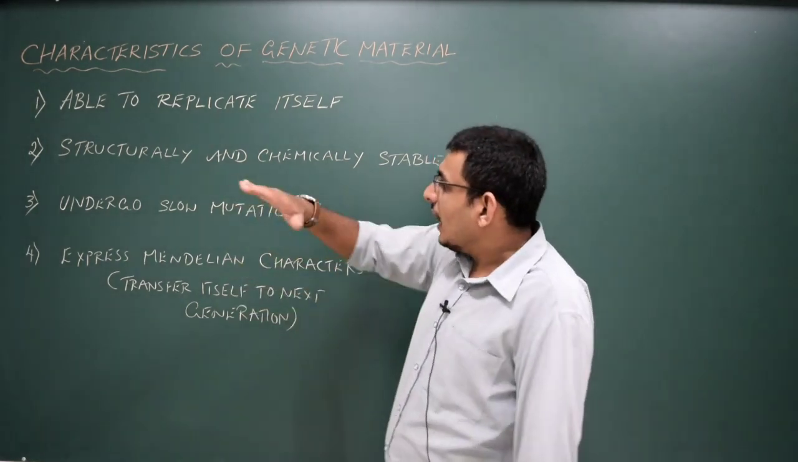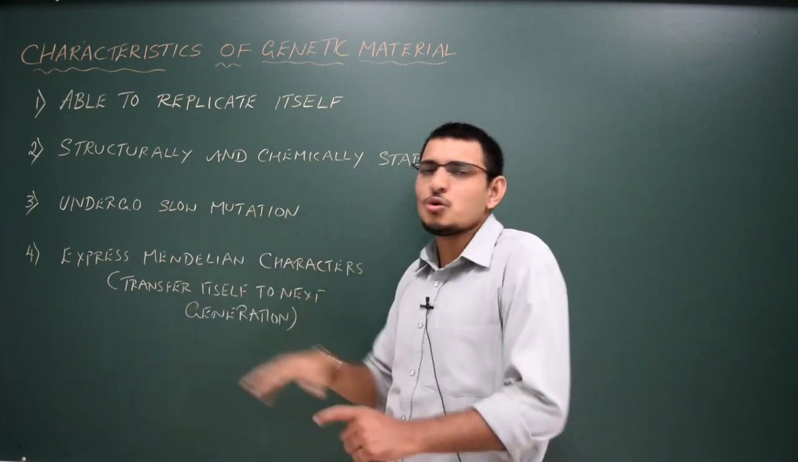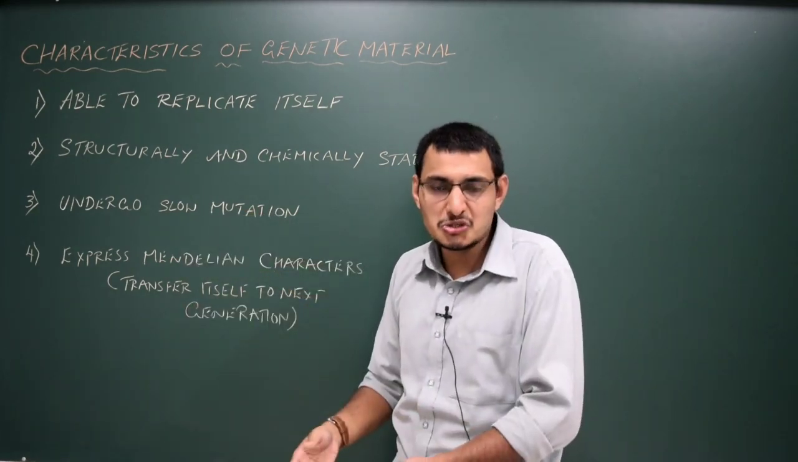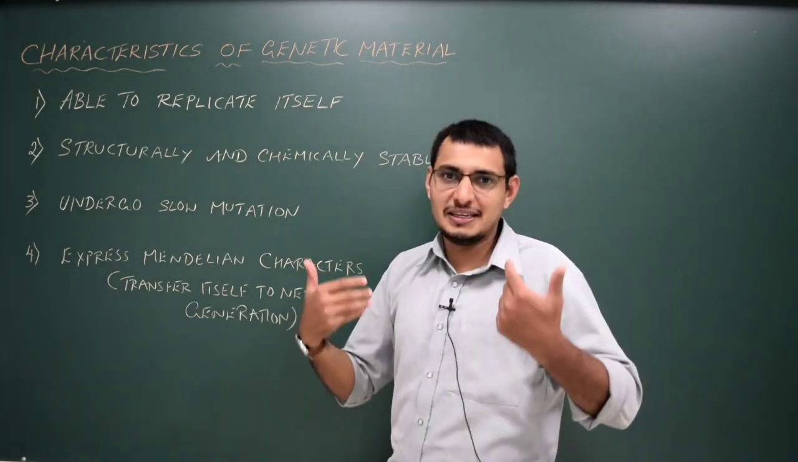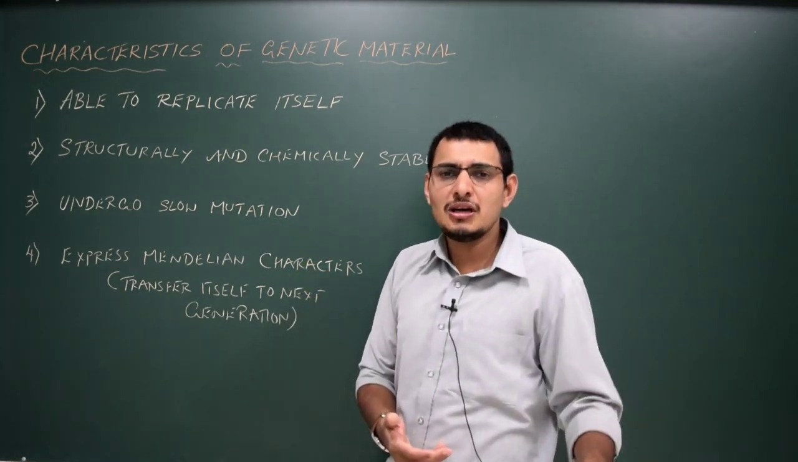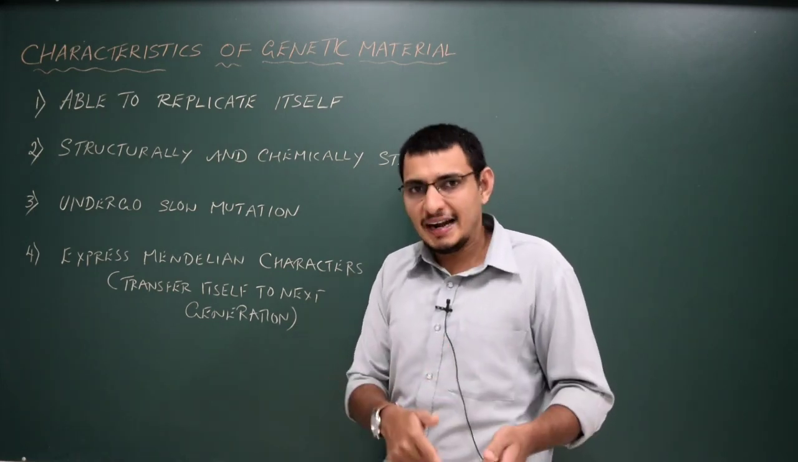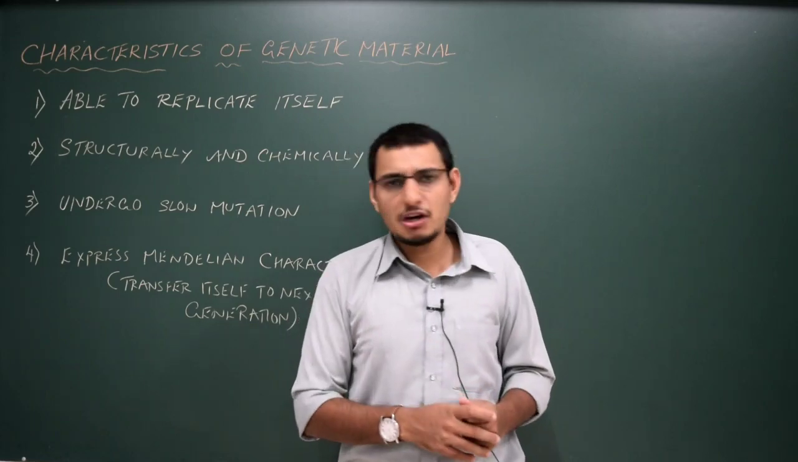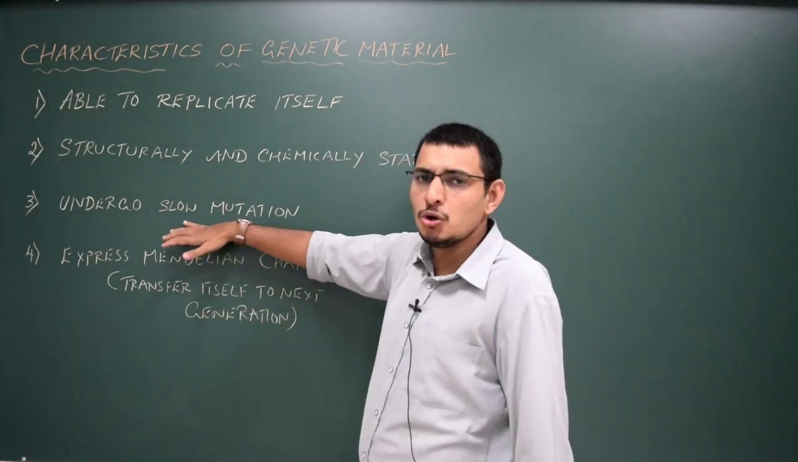And then it should undergo slow mutation. Yes, you know about mutation. There are so many mutations, like fast mutation and slow mutation. Because of slow mutation, you could see diversity in living organisms. Because of that, you could see a variety of living organisms on this earth. So it should undergo slow mutation.